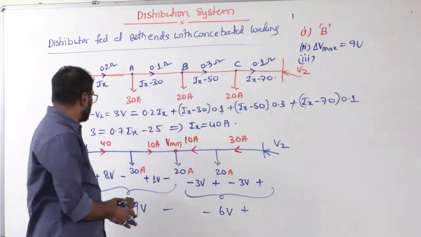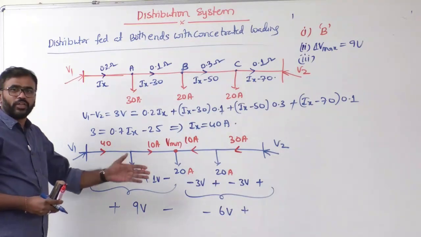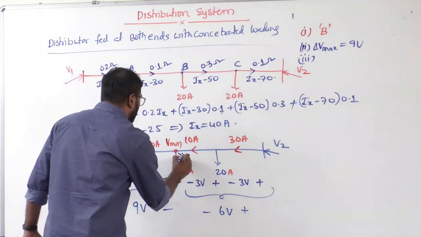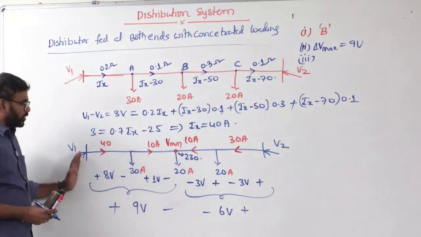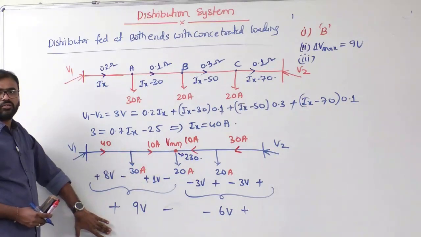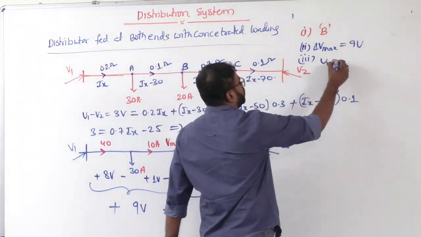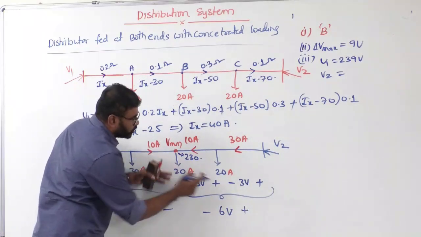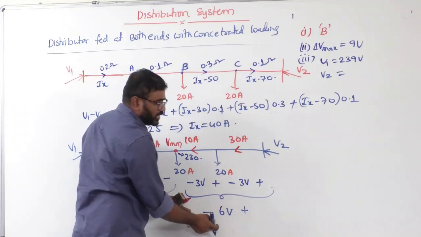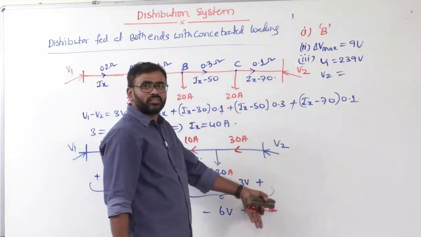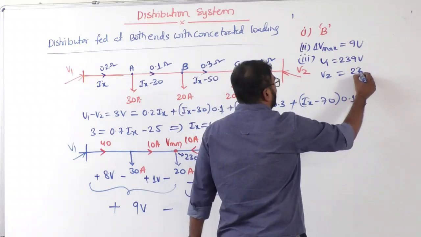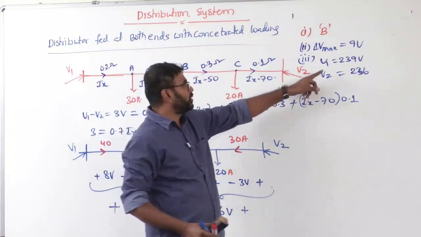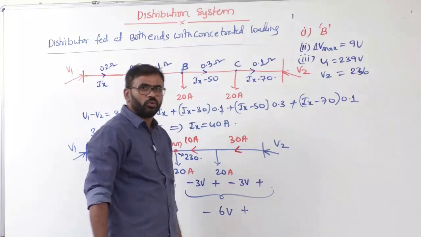Clear, sir? And the third question is asking, what is V1 and V2 if the minimum voltage along the distributor is 230? That means V minimum is 230 now. That means here the voltage is 230. If that is the case, what is the voltage here? 230 plus 9, 239. So V1 is 239. And what about V2? Simple, sir. Here the voltage is 230. That means from here to here how much is the voltage? 6 volt. So 230 plus 6, 236. Now if you have any doubt, sir, you can check whether you did it correctly or not. V1 minus V2 should be 3. Check 239 minus 236, again 3 volts. So it's correct.